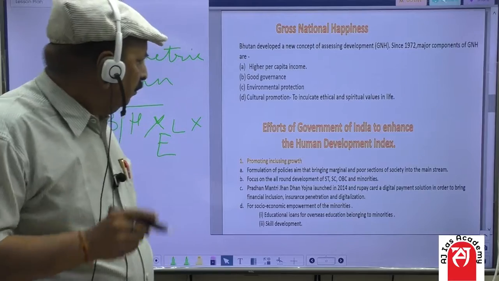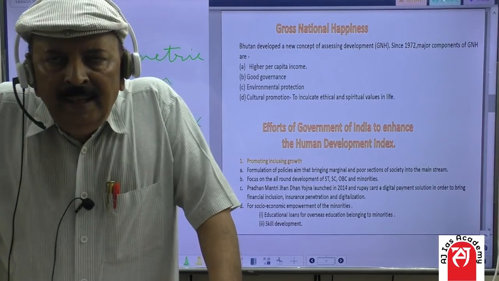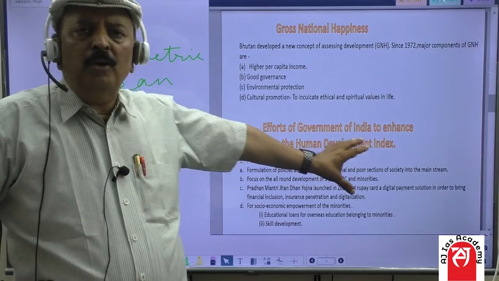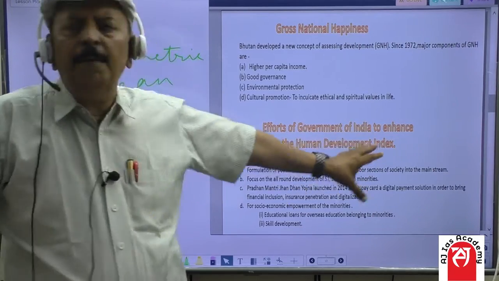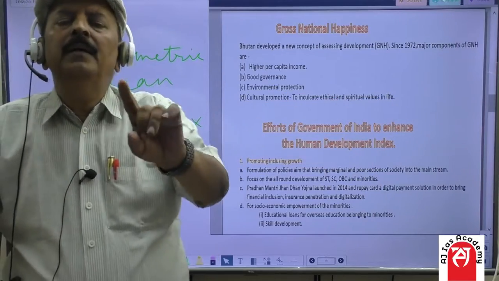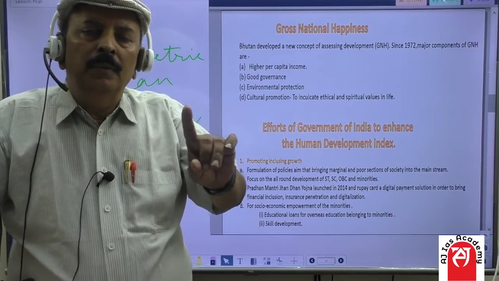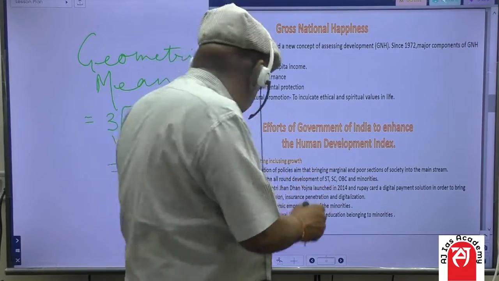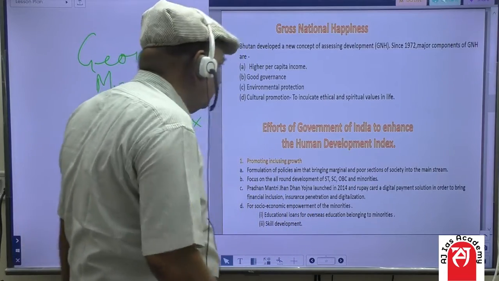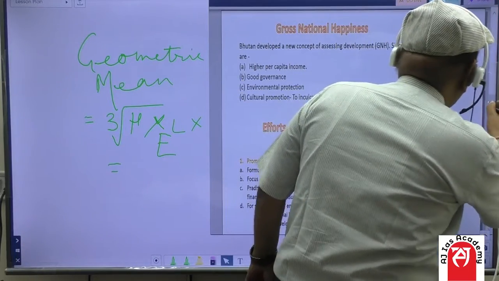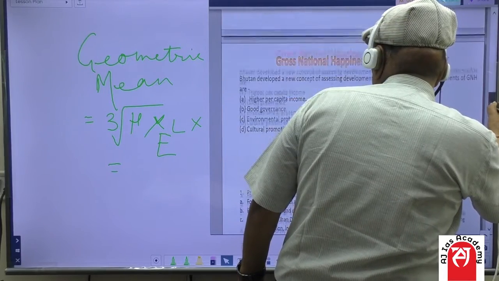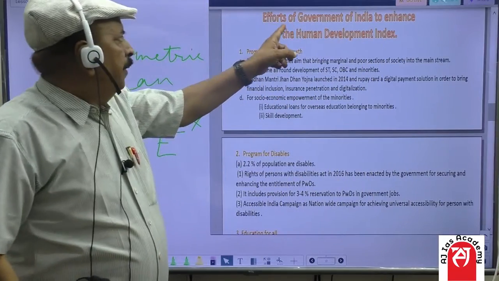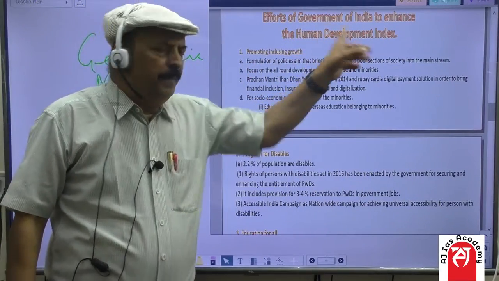Now, students, what are the efforts of the Government of India to enhance the Human Development Index? This may be asked in the examination. So now I am switching over to this one. Efforts of the Government of India to enhance the Human Development Index.